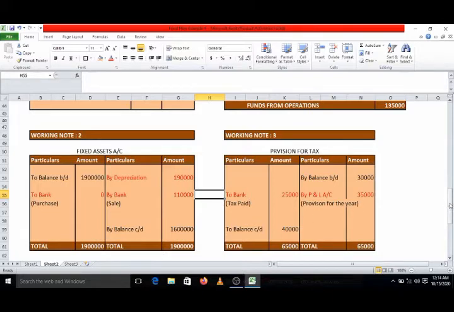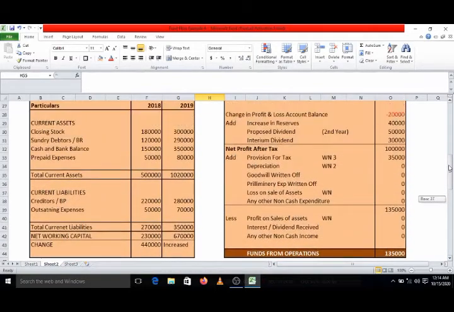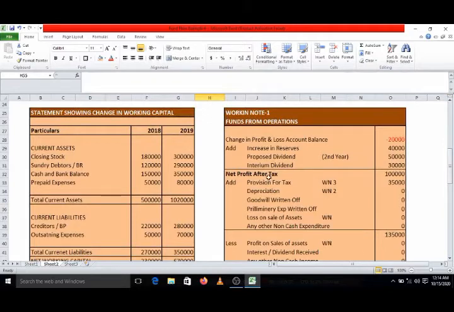Now these 3 figures which are marked in red ink are required in the fund flow statement somewhere. But here the purchase is 0, so nothing is purchased on account of fixed asset this year. But there is a depreciation of 1,90,000 which will be added back while preparing funds from operations, our first working note. So in funds from operations, depreciation 1,90,000.